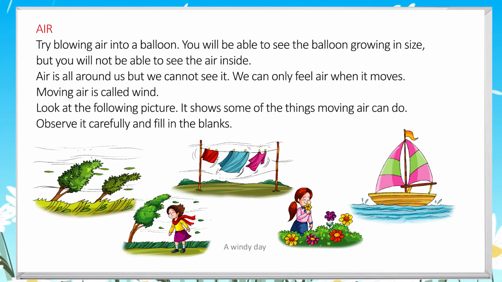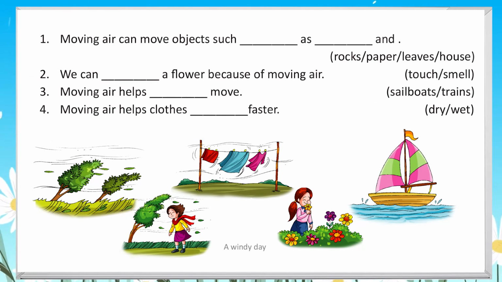Look at the following picture. It shows some of the things moving air can do. Observe it carefully and fill in the blanks. 1. Moving air can move objects such as rocks, paper, leaves, house. 2. Weaken a flower because of moving air. Touch, smell. 3. Moving air helps move sailboats, trains. 4. Moving air helps clothes dry faster, wet.